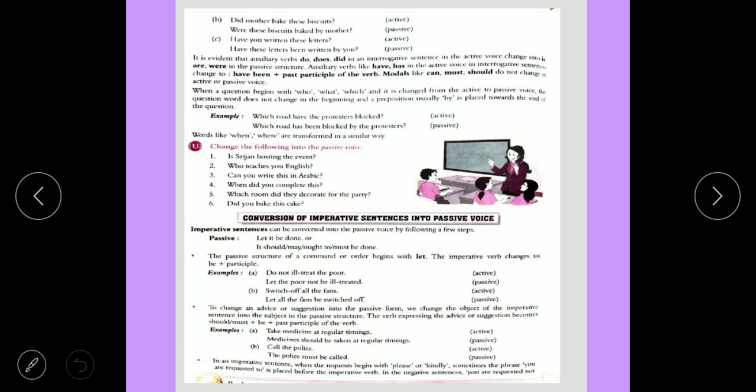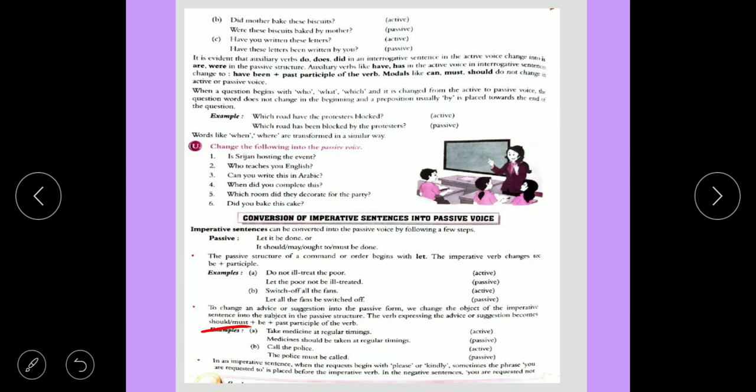Advice is there, the object is medicine, then medicine should be, then the third form of the verb, taken. Medicine should be taken at regular timing. Second one, call the police. The police must be called.